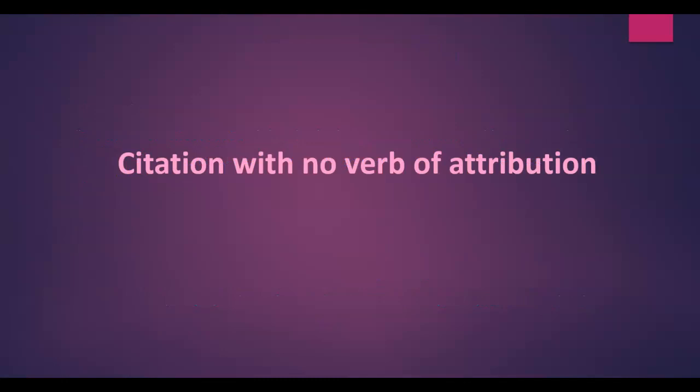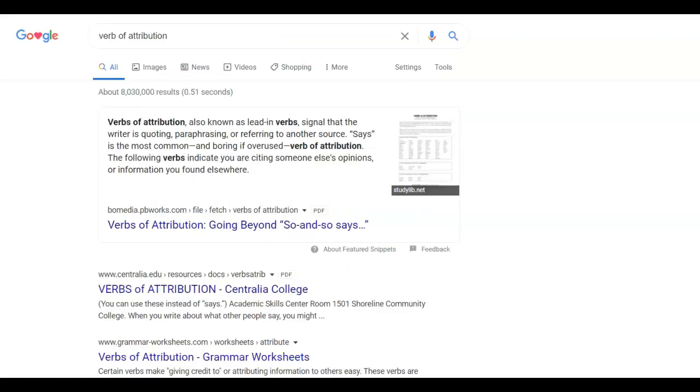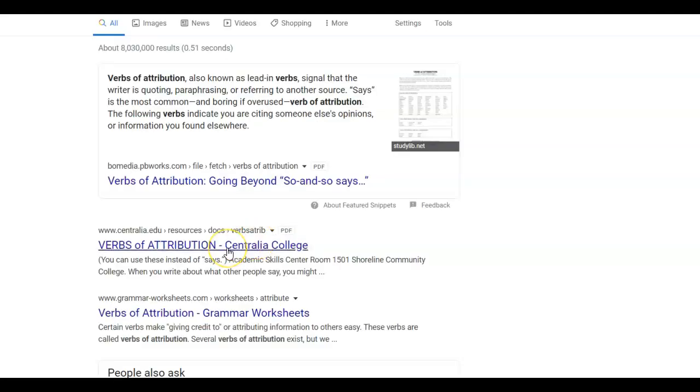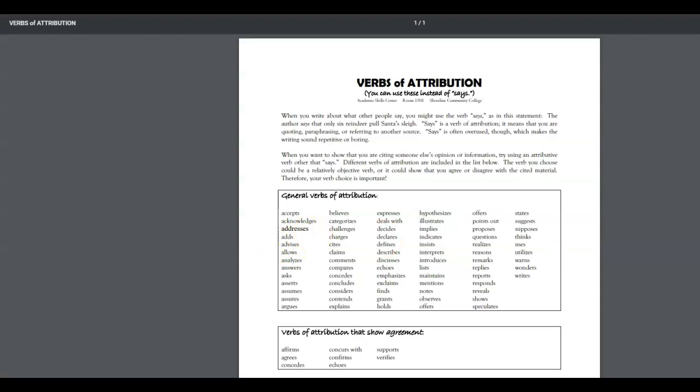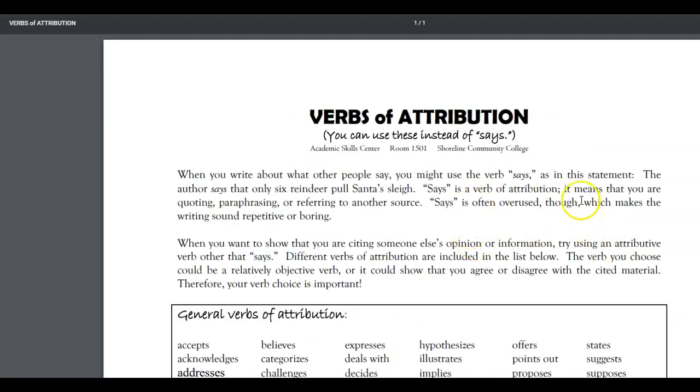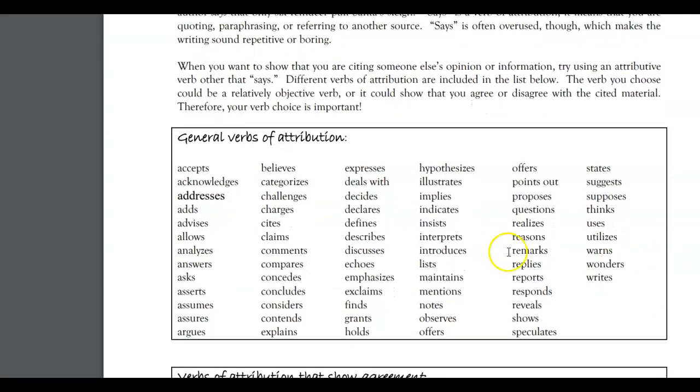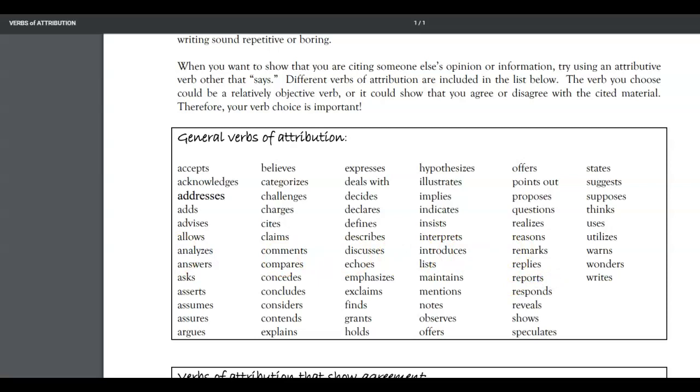The next type of in-text citation error is a citation with no verb of attribution. If we type verb of attribution in the Google search bar, this PDF by Centralia College is a great way to look at a list of verbs of attribution. In this particular list, we can pick out words such as defines, cites, analyzes, reports, verbs that will color how the author is stating the quote.